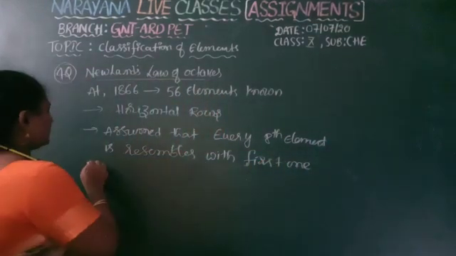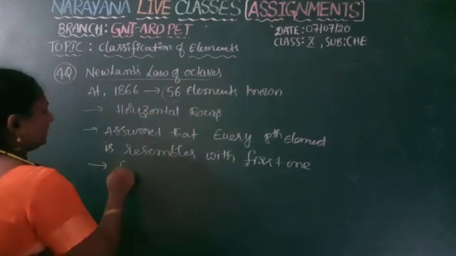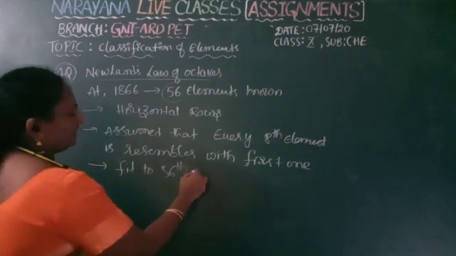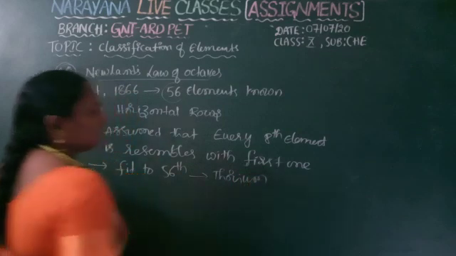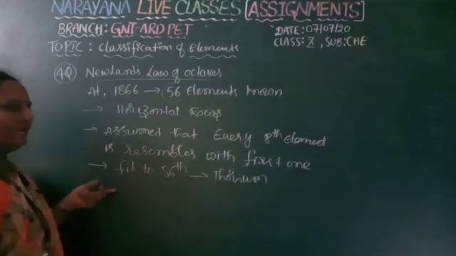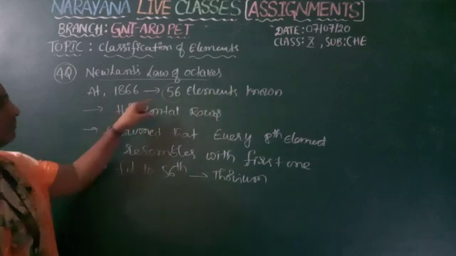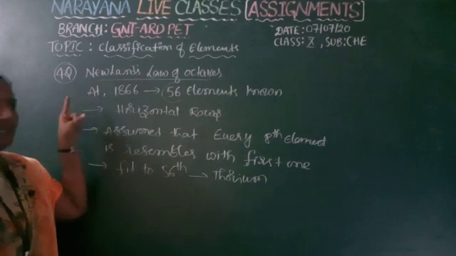So next, in the same way, this table is fit to 56 elements. That 56th element is thorium. So in such a way he tried to arrange it as a table in horizontal rows only. To arrange all these 56 elements, this law he proposed.